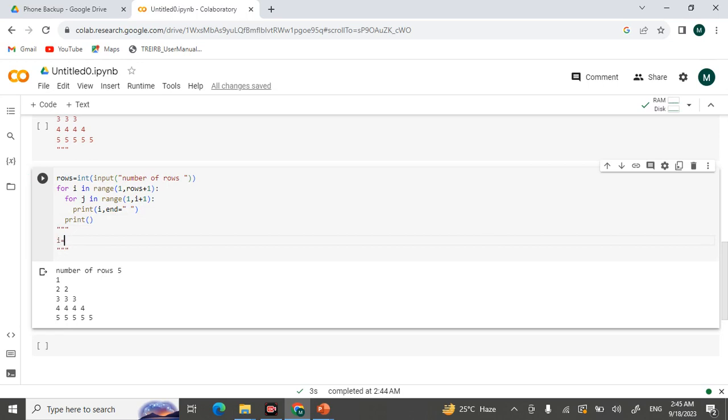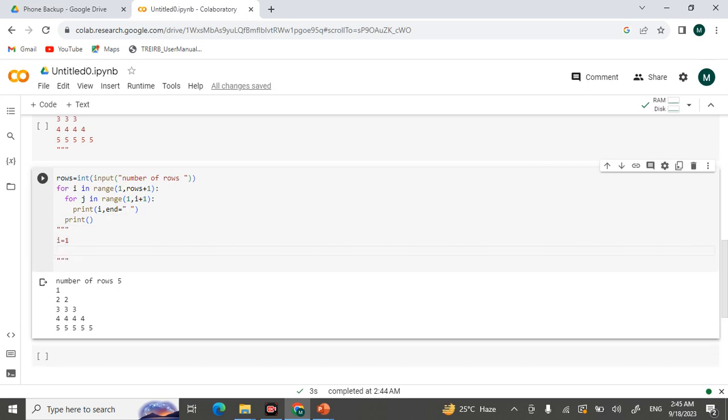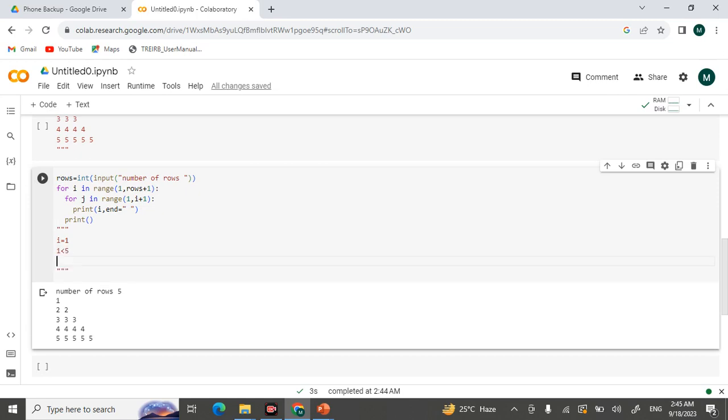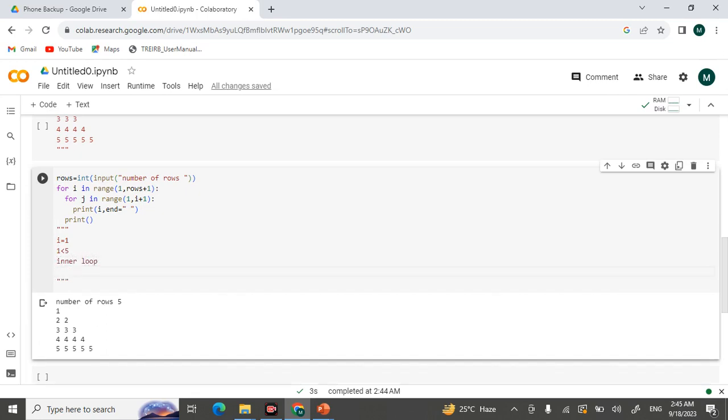When i is equal to 1, so what is happening here? 1 is less than 5, this is true. Entering the inner loop. In the inner loop, the i value is 1, then 2. So 1 less than 2, that is true, it's printing 1.